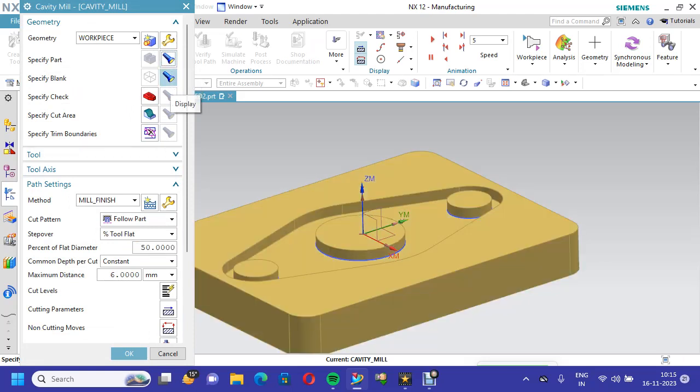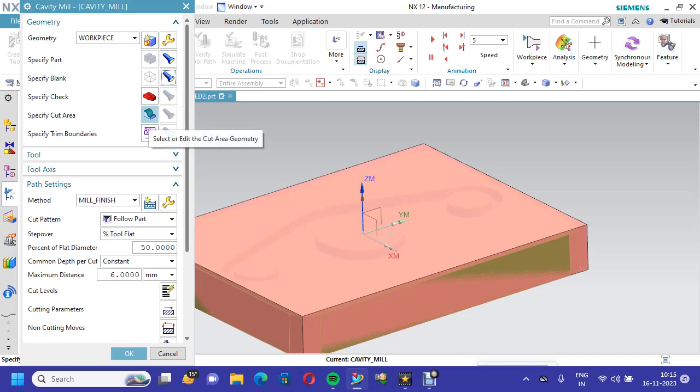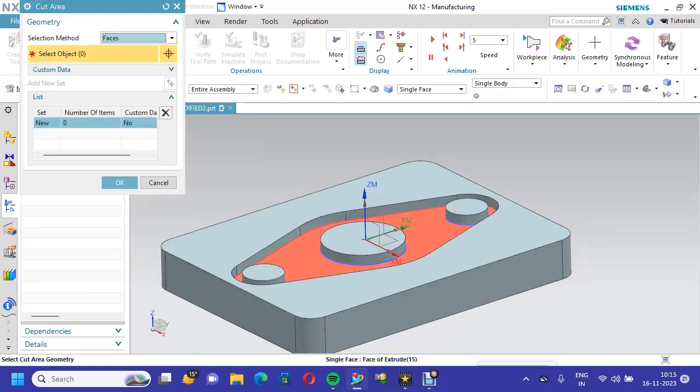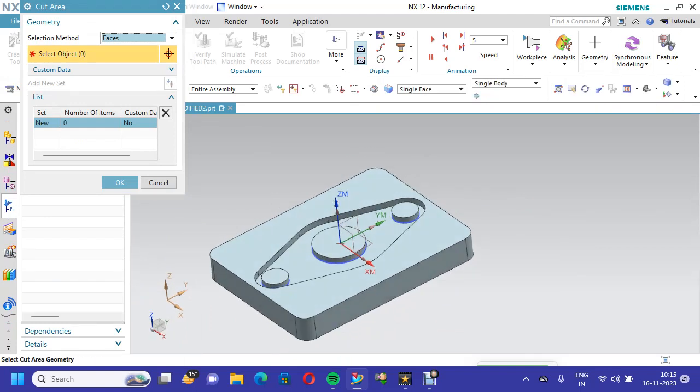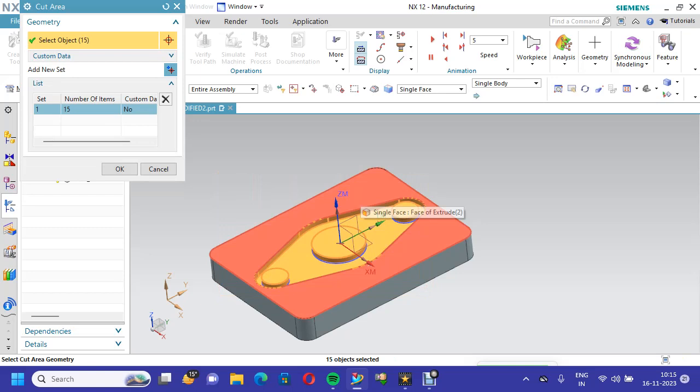We have specific blank already. We have to go for specific cut area. This area I have to cut, so I can go and select like this. The top surface there is no need, so I have to press shift and click. So there is no need to select this surface.